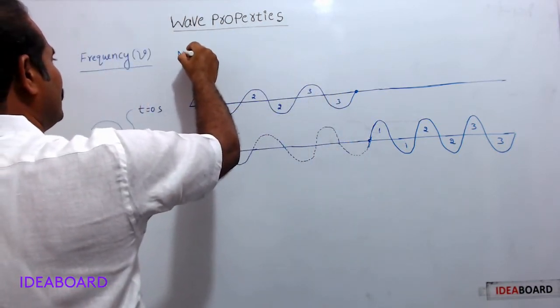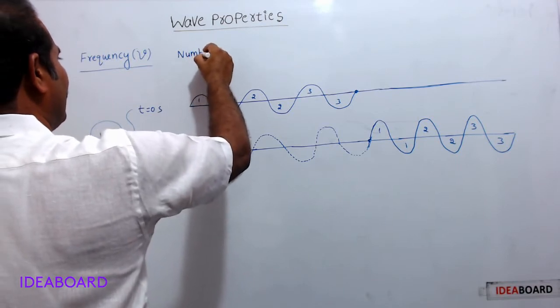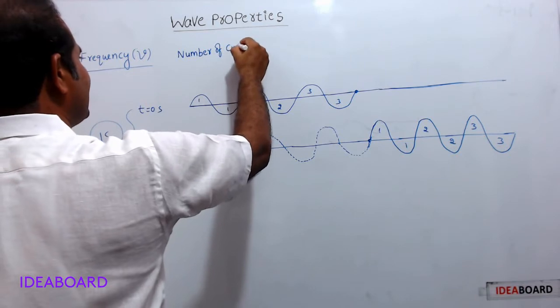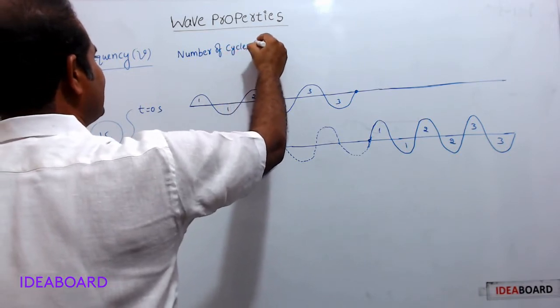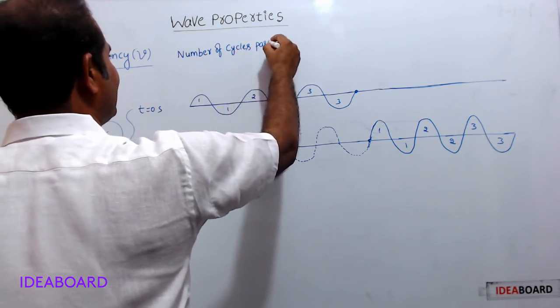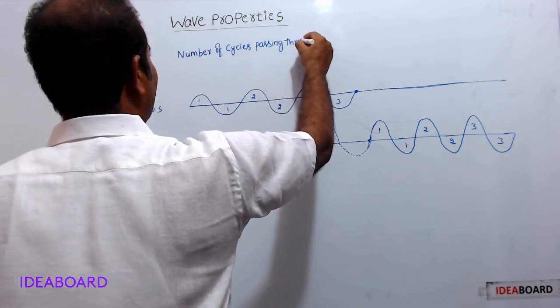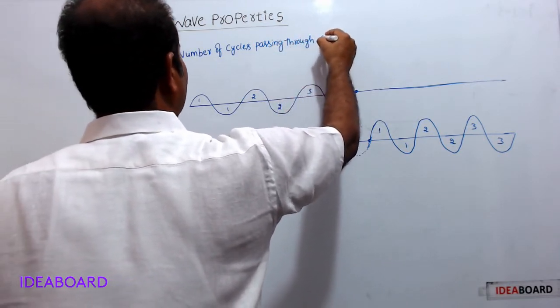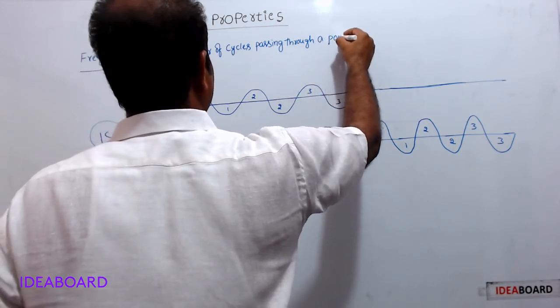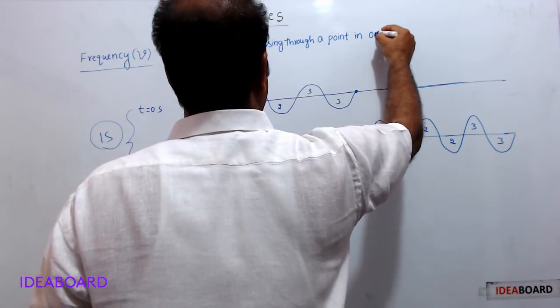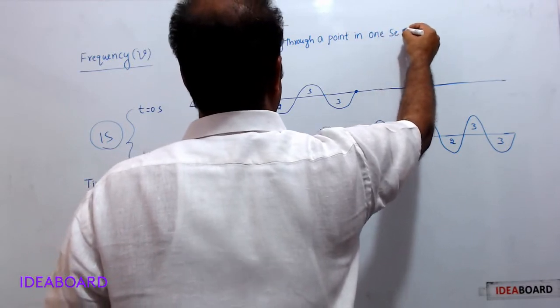Number of cycles passing through a point in 1 second.